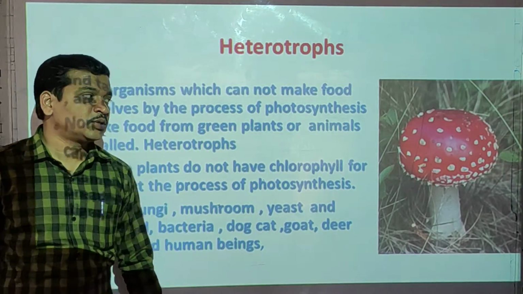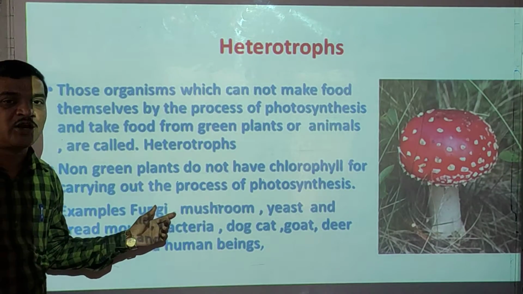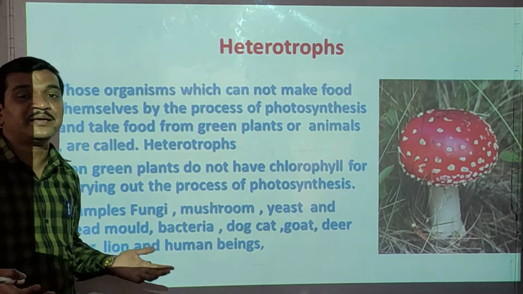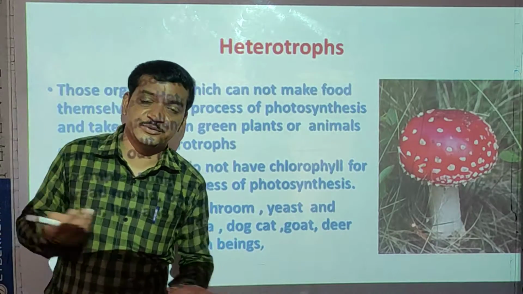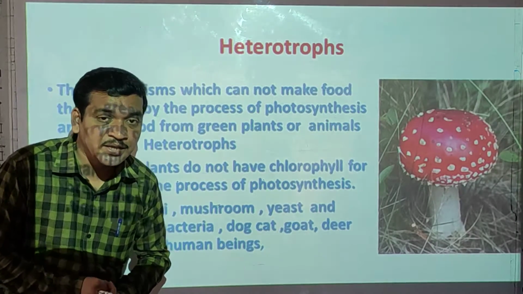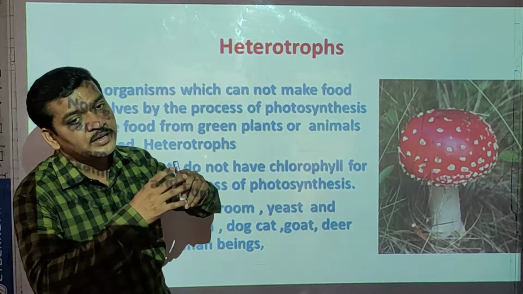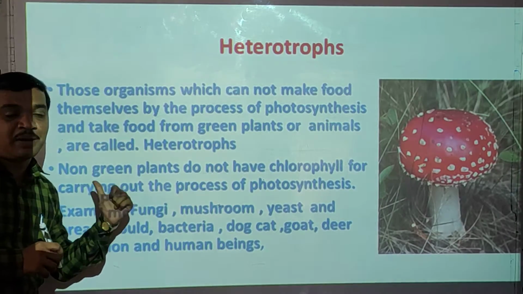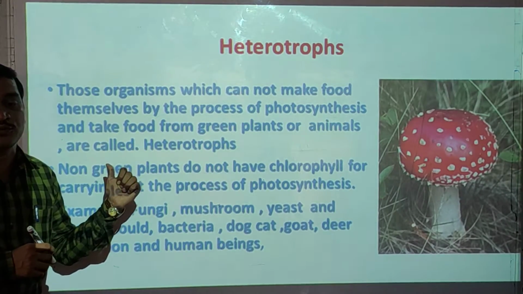Okay, so why can't these heterotrophs make their own food? Because chlorophyll pigment is absent in their leaves. Okay, they are not green. Why can't these plants make their own food?